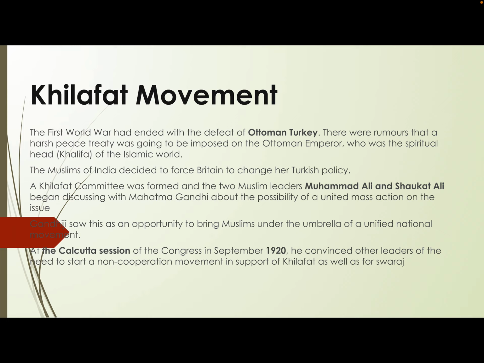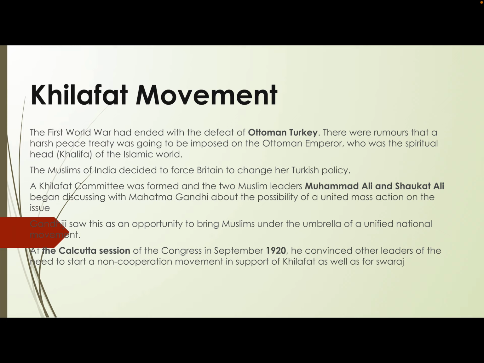You have Muhammad Ali and Shaukat Ali. They formed the Khilafat committee together with the aid and support of Mahatma Gandhiji, and Gandhiji saw this particular movement as the right movement to call for a united struggle on the part of the Muslims and the Hindus against the colonial government.